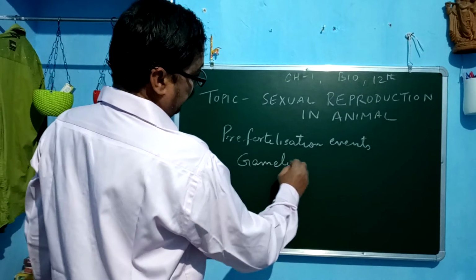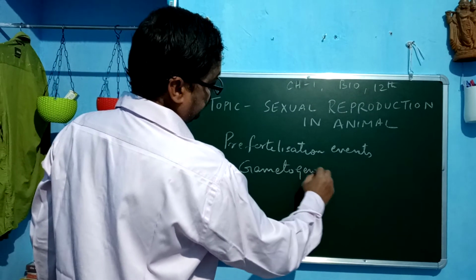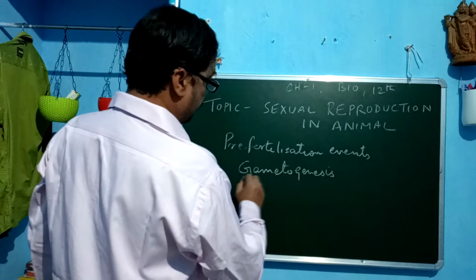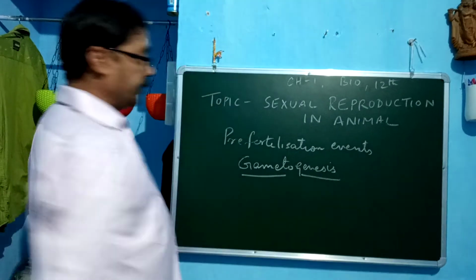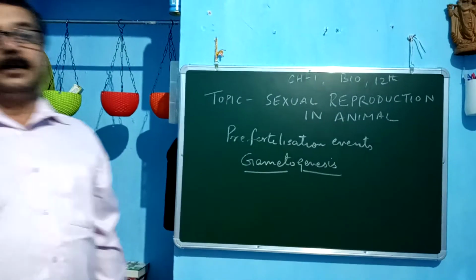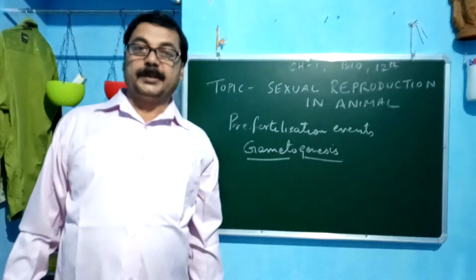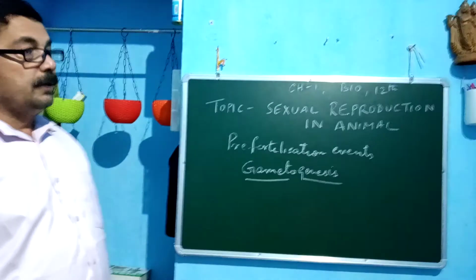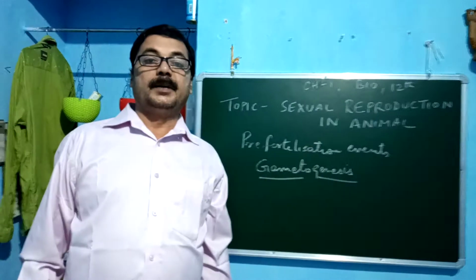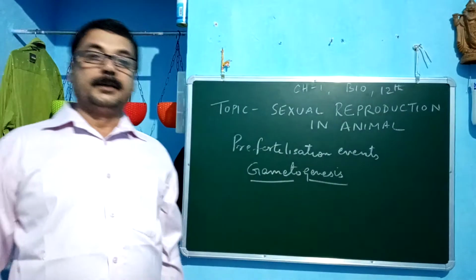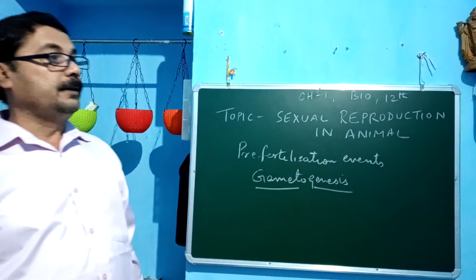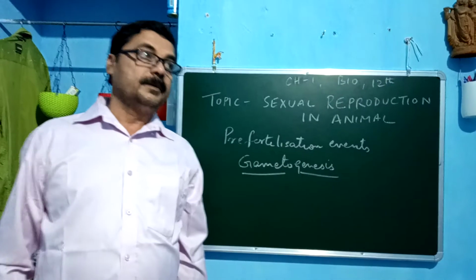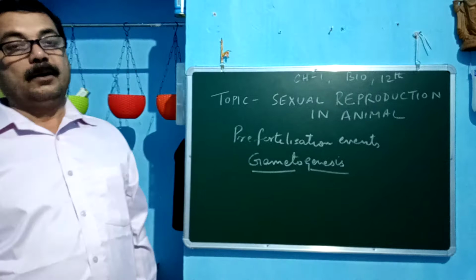The first is gametogenesis. Gametogenesis means gametes are generated. Gametes are formed in both sexes, male and female. What do you mean by gamete? Gamete is the reproductive unit.